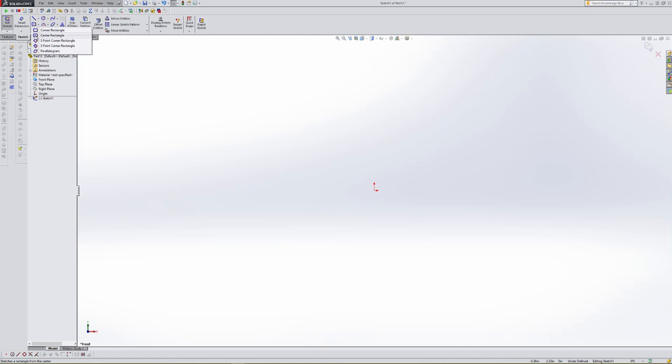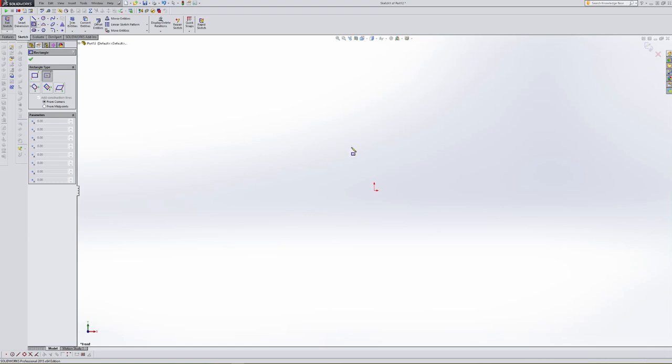So I'm going to go ahead and select center rectangle with one mouse click. It gives us the option, if we didn't want the center rectangle, if we'd be mistaken, we could do a 2-point rectangle, or we could do rectangle with 3 points, center that's not located horizontally or vertically, or a parallelogram. Just depends on what you want. As I move my mouse pointer out, notice it's got the pencil with the rectangle on it. I'm going to hover over the point of origin, and notice my coincidence symbol shows up. So with one mouse click, I can click, hold down, and drag my mouse pointer out, and